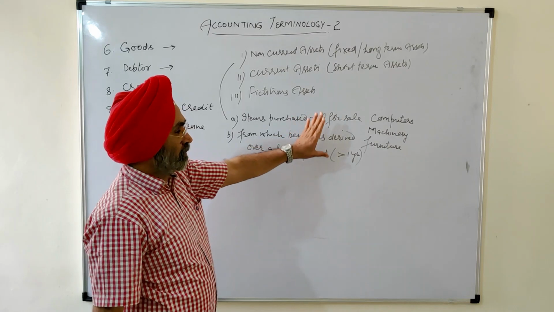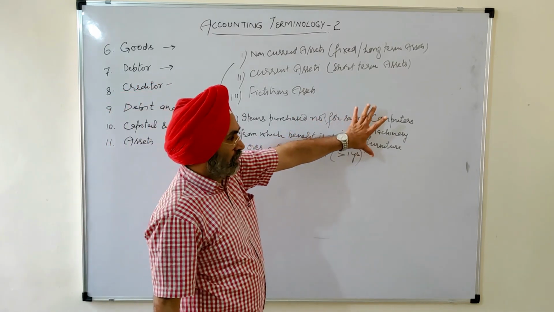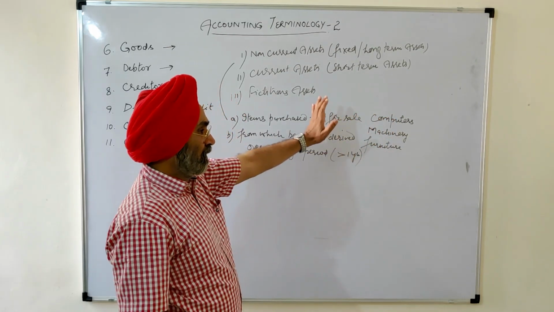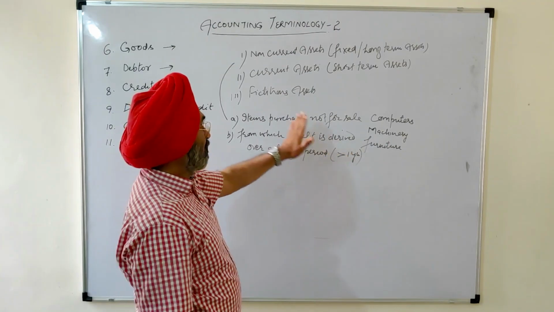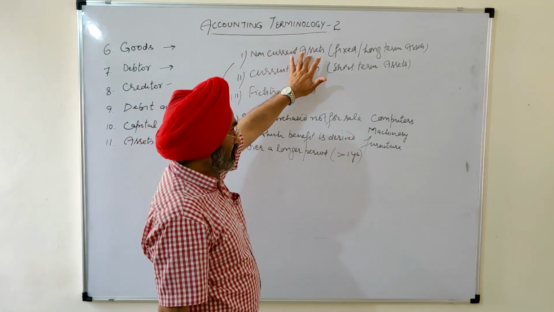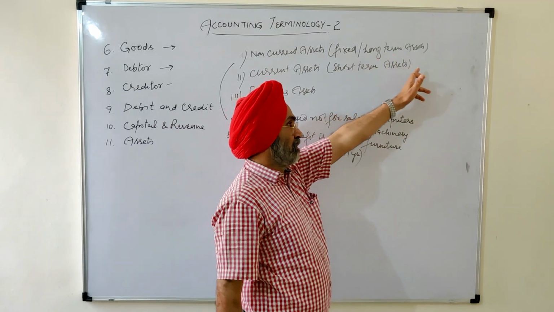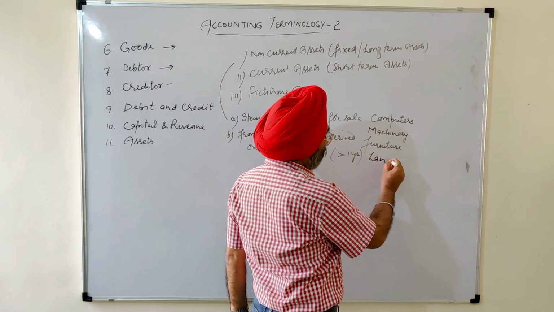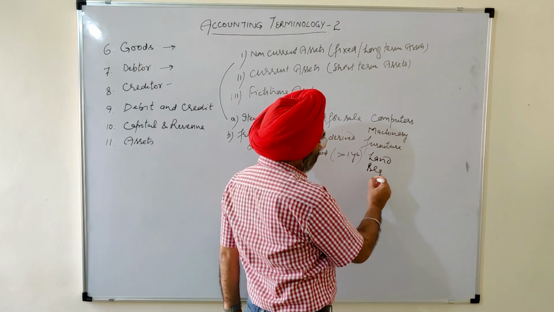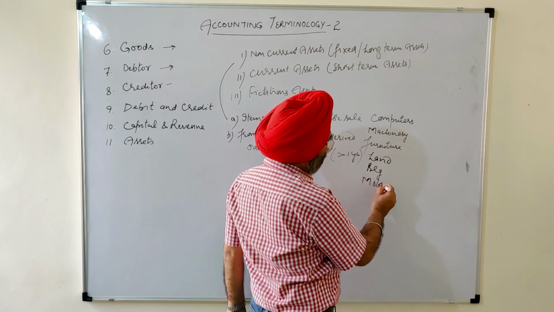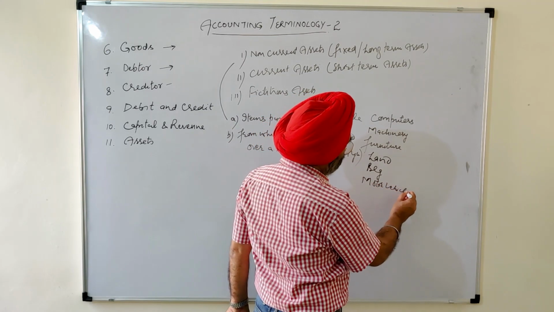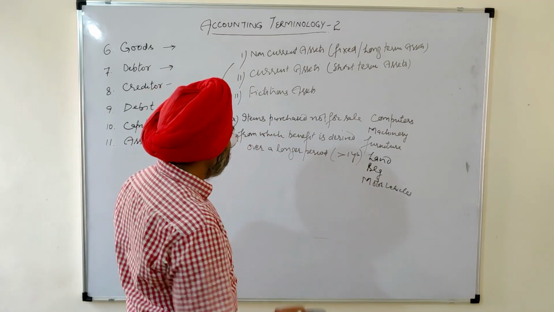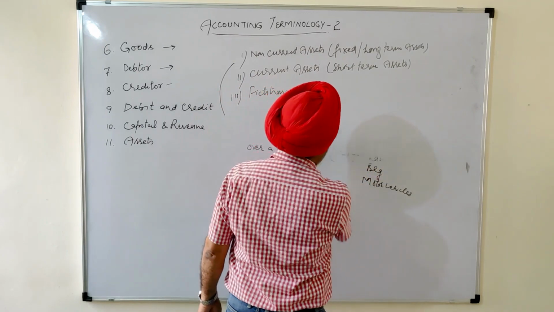So the items purchased not for the purpose of sale and from which we derive a benefit over a longer period are called non-current assets, fixed assets or long-term assets. A few examples: you could add land, building, computers, motor vehicles, etc. of the business. These are the examples of non-current assets.